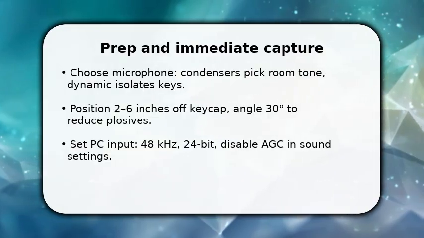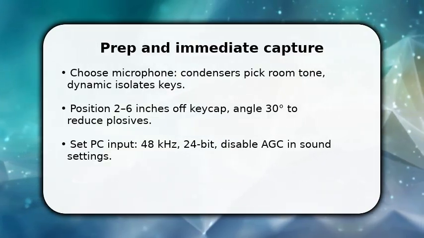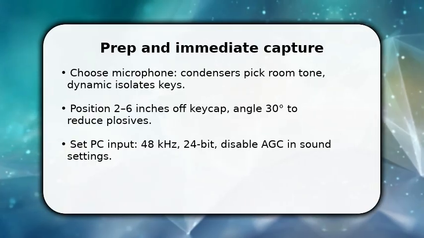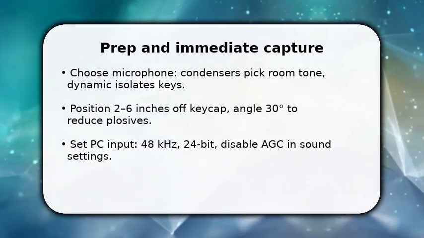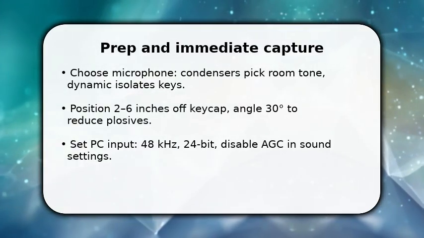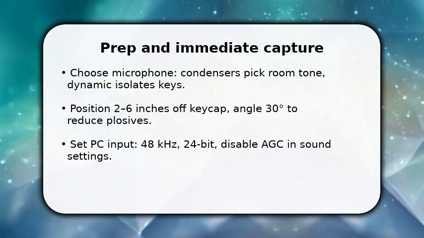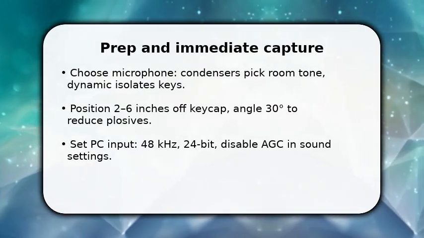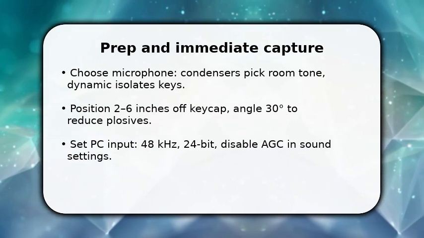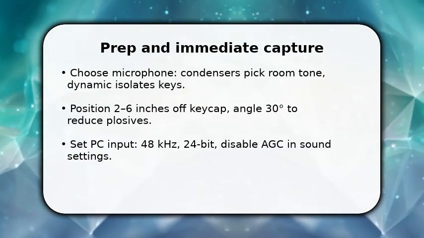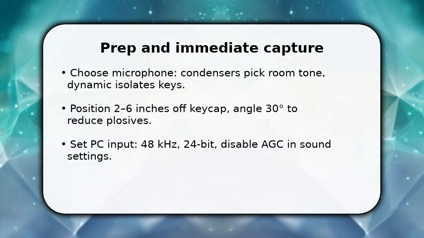Once connected, open your OS input panel and set sample rate to 48 kHz and bit depth to 24-bit. Then disable automatic gain control so levels stay consistent. Now arm a recording track in your DAW or recorder and monitor levels visually. Don't rely on sound alone.